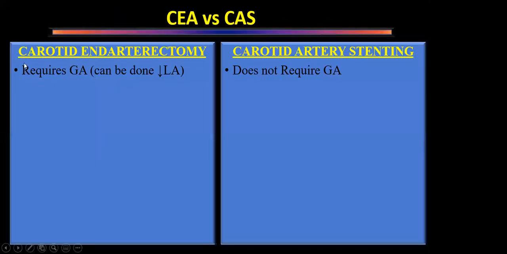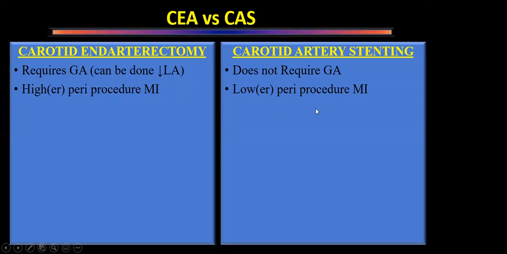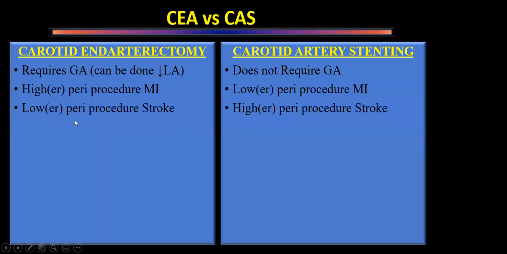So what is the gist of all these trials and meta-analysis? For carotid endarterectomy, generally it requires general anesthesia, though it can be done in local anesthesia, which is not required in carotid artery stenting. The risk of perioperative MI is more in patients undergoing endarterectomy and less in patients undergoing stenting. The reverse is true for stroke.